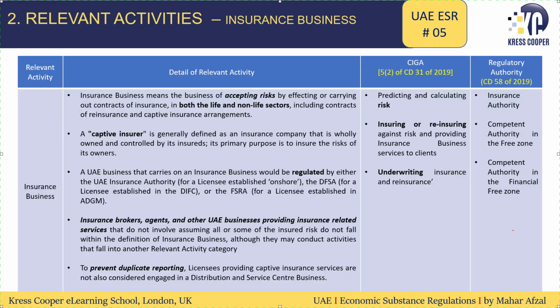Next, insurance business. In the insurance business, the licensee is accepting risks, both in the life and non-life sectors. If the licensee is accepting risks in the life and non-life sectors, then it will be subject to ESR, otherwise it will not be subject to ESR. It includes insurance, reinsurance and captive insurance arrangements as well.